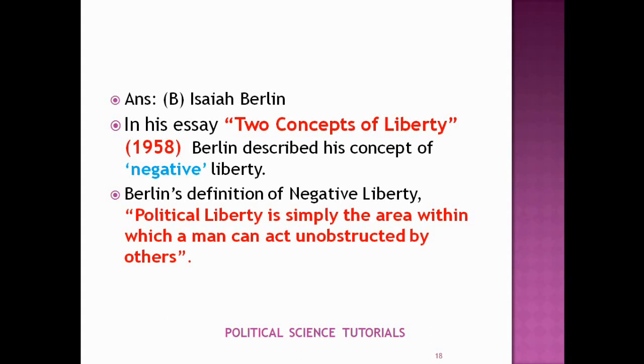Only negative liberty can be enjoyed without obstruction. Obstruction is equal to unfreedom and coercion, and coercion and freedom cannot exist together. Here, in the case of negative liberty, he used the statement, I am slave to no man.